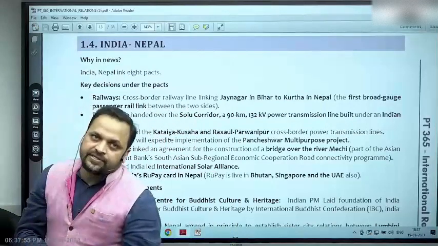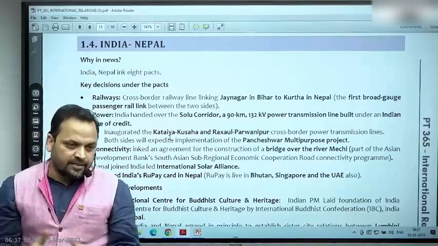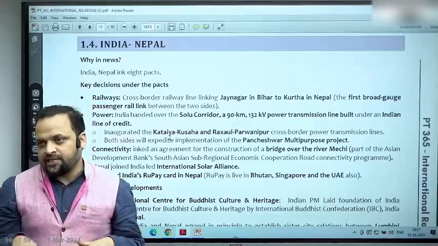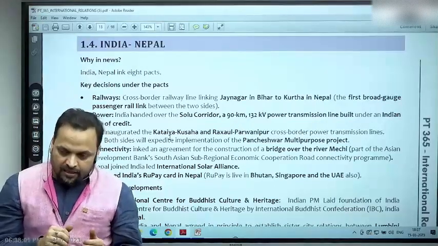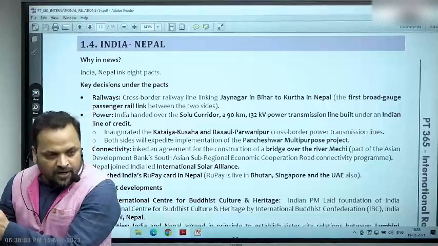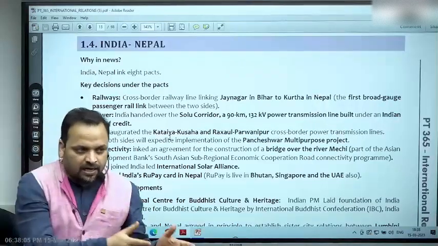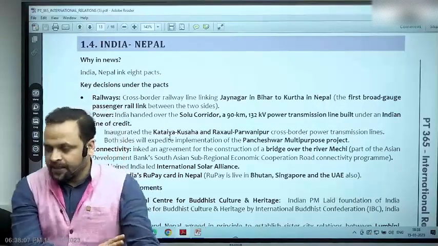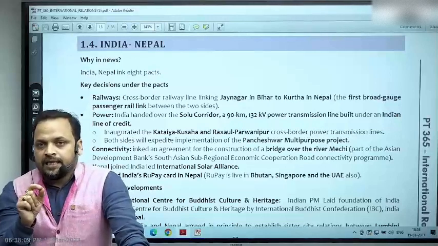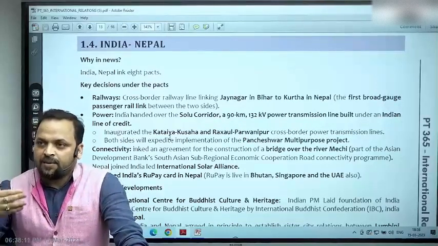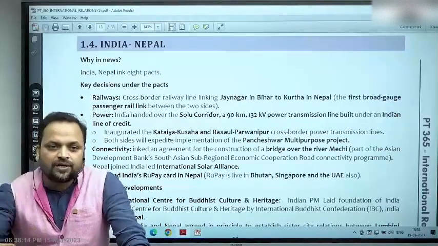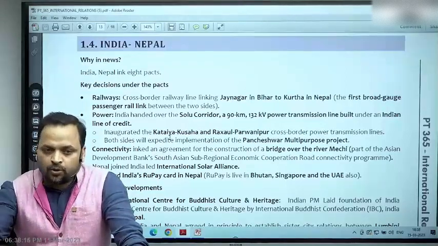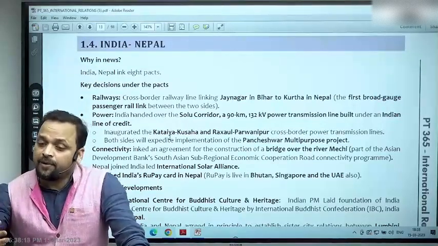Second is an area called Susta. That is another territorial example. Susta is on the banks of Gandak, right? So Susta, Gandak, this is one pair. Kalapani, Mahakali, this is second pair, right? Now if you see, the Susta issue has come up because of the nature of the river, the nature of the topography, meaning fundamental geography.